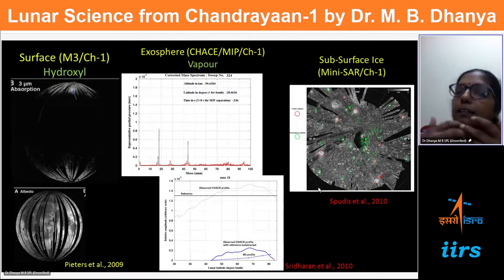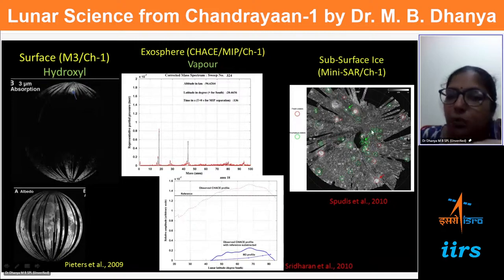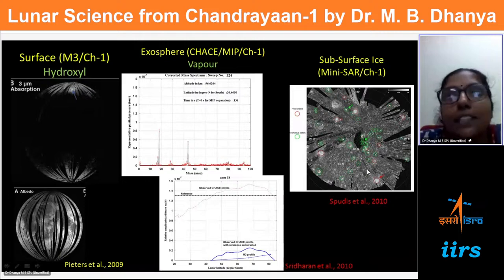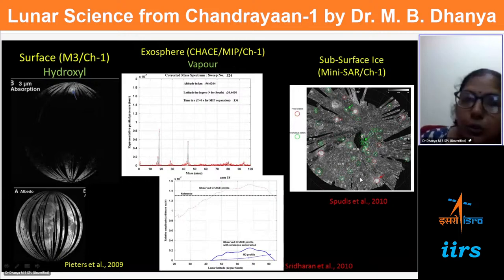So it is natural to see more water ice close to the permanently shadowed regions from the pole, and this is as we view east from the pole. So it gave us again evidence that there is presence of water ice, especially close to the inside of the crater rims, close to the permanently shadowed regions, and at higher latitudes.